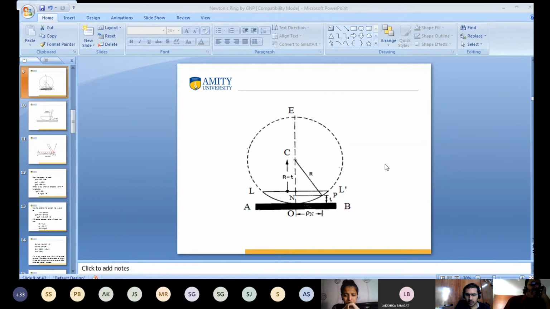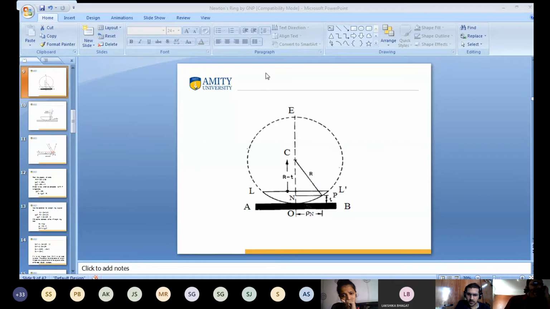Yes or no? Yes sir. If I consider point C, meaning center O, we can write OC into CE is equal to the square of the radius. Same value? Yes, OC into CE is R square.